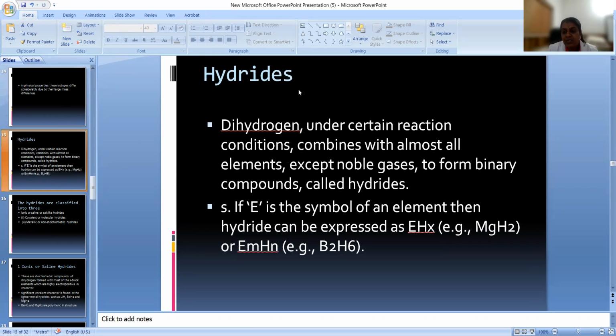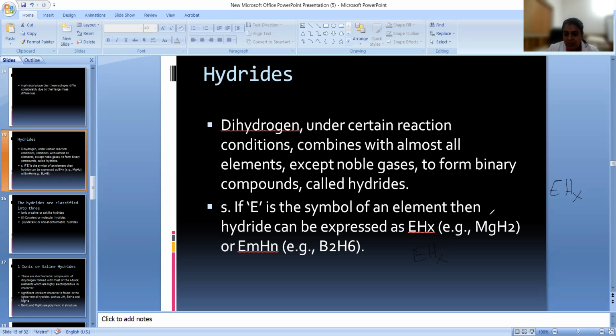Now we are going to discuss the hydrides. Dihydrogen under certain conditions combines with almost all elements except noble gases. Dihydrogen has the capacity to combine with other elements and form binary compounds, called hydrides. Actually, E is the symbol of an element, then a hydride can be represented as EHx.